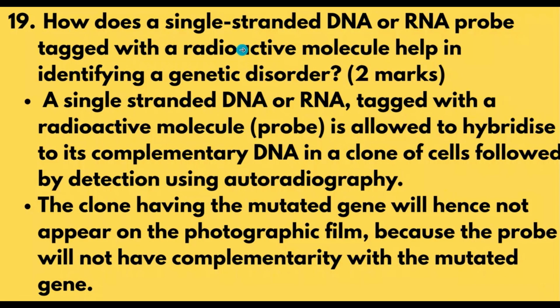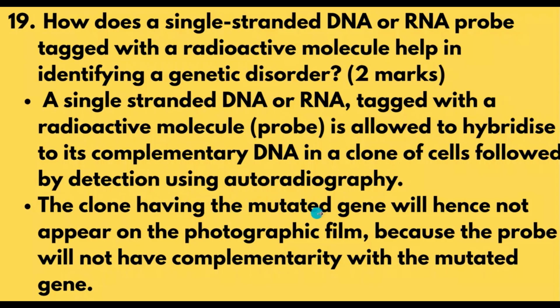How does a single-stranded DNA or RNA probe tagged with a radioactive molecule help in identifying a genetic disorder? This question carries 2 marks. A single-stranded DNA or RNA tagged with a radioactive molecule, which is called a probe, is allowed to hybridize to its complementary DNA in a clone of cells, followed by detection using autoradiography.